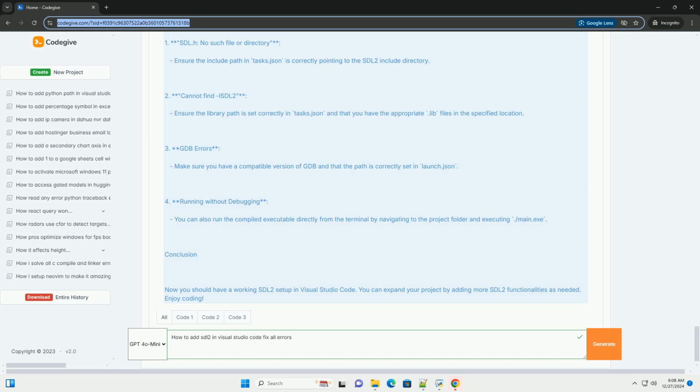Conclusion. Now you should have a working SDL2 setup in Visual Studio Code. You can expand your project by adding more SDL2 functionalities as needed. Enjoy coding.